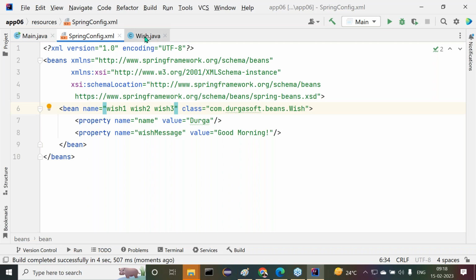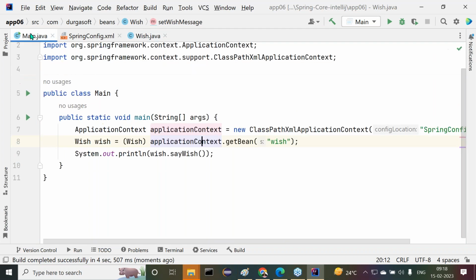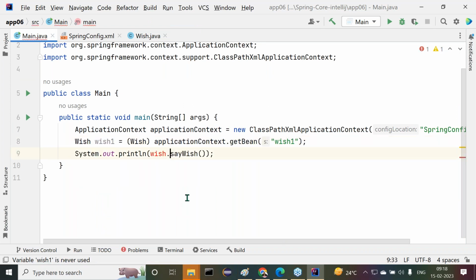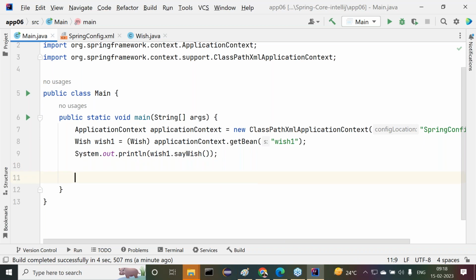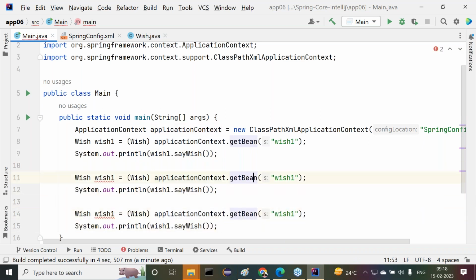Observe carefully. Now here in main.java, we need to provide wish one. For example, here I want to take wish one. Got it or not? And here also I want to take wish one. Now similarly, I want to take three. Now okay, we can understand. Now this is wish two. This is wish three.